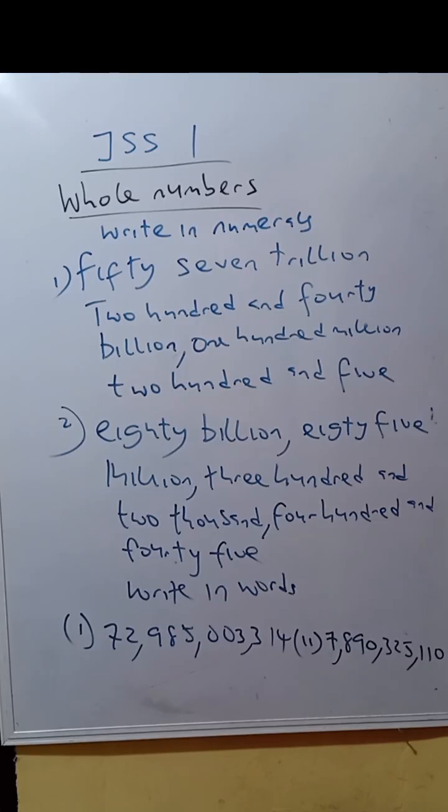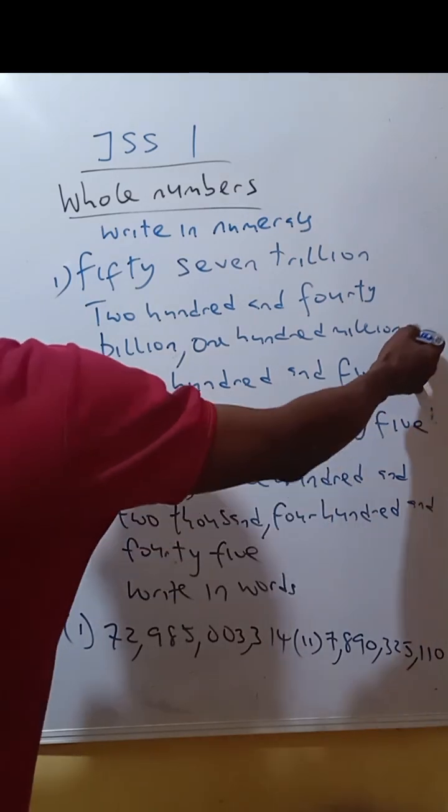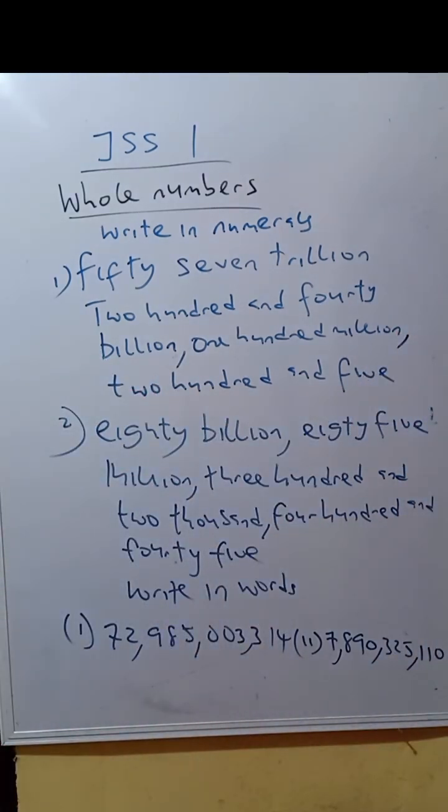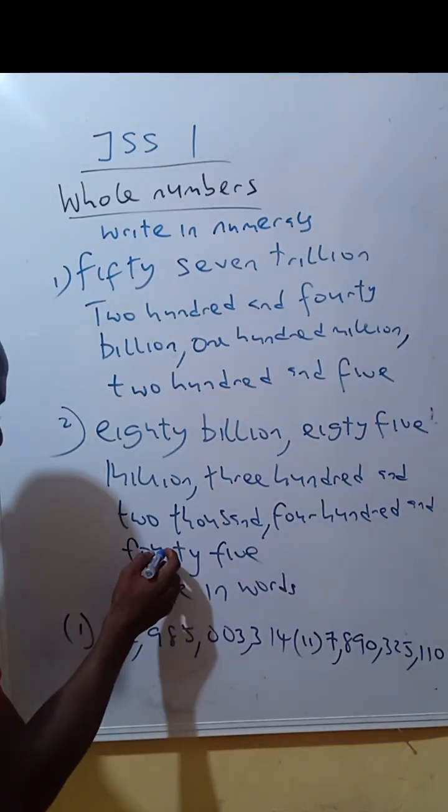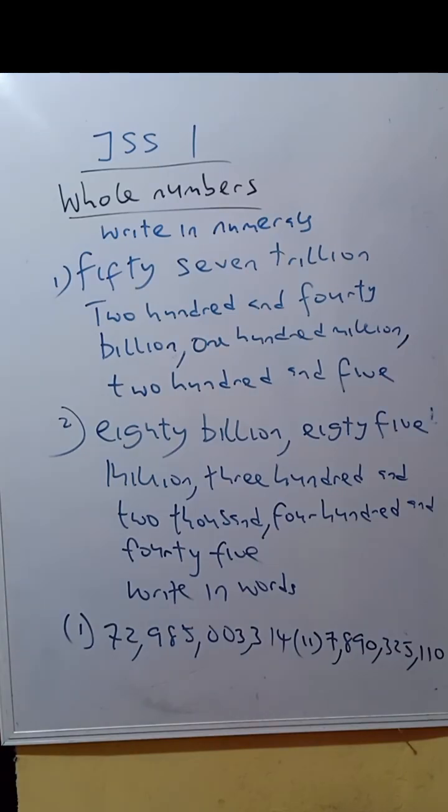Let me call the first one 57 trillion 240 billion 100 million 205. 80 billion 85 million 302,445. Forgive me if I'm writing too fast and my handwriting is looking a little bit crooked. Then write in words